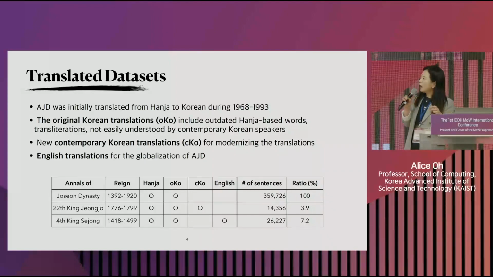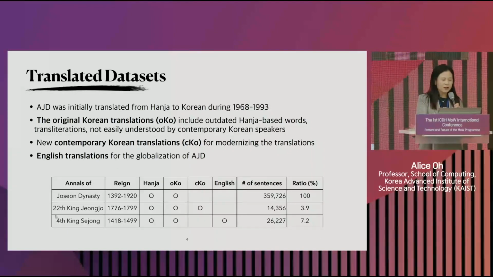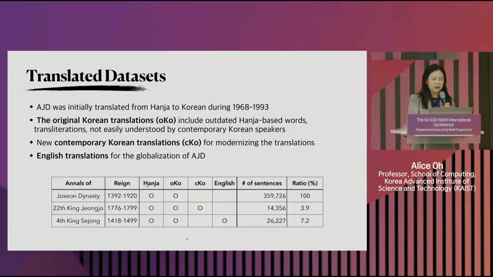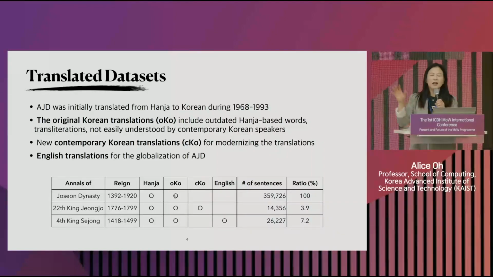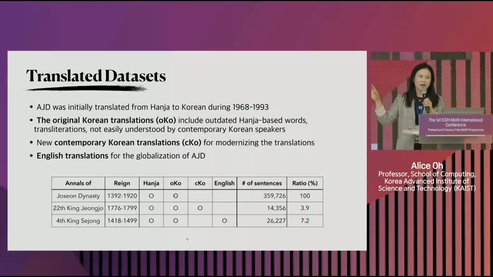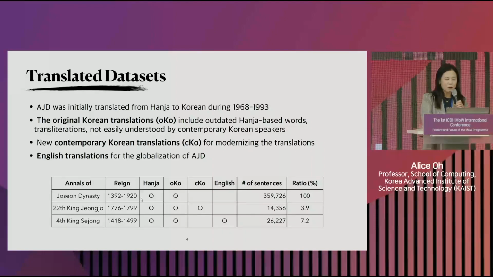But then, we have a bunch of other data. So we have the actual entire Joseon Dynasty, which we have the original Hanja version, and then we have the old translated version, Korean, that was done in 1960s and 70s, right? So that's what we call OKO. And then the contemporary Korean is done only for the 22nd king, King Jeongjo, right?